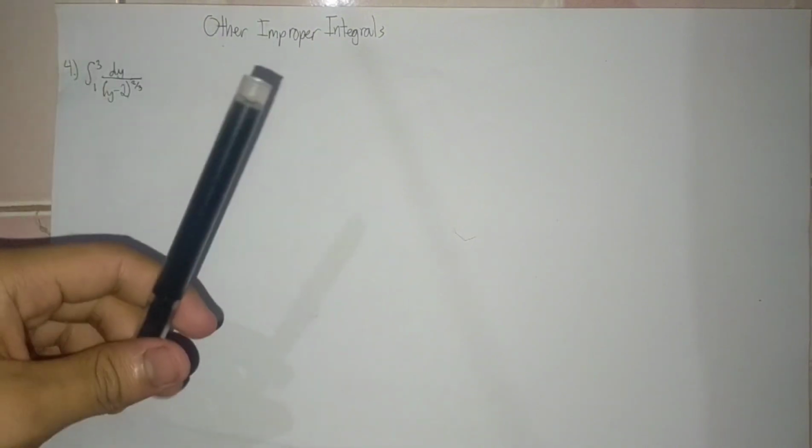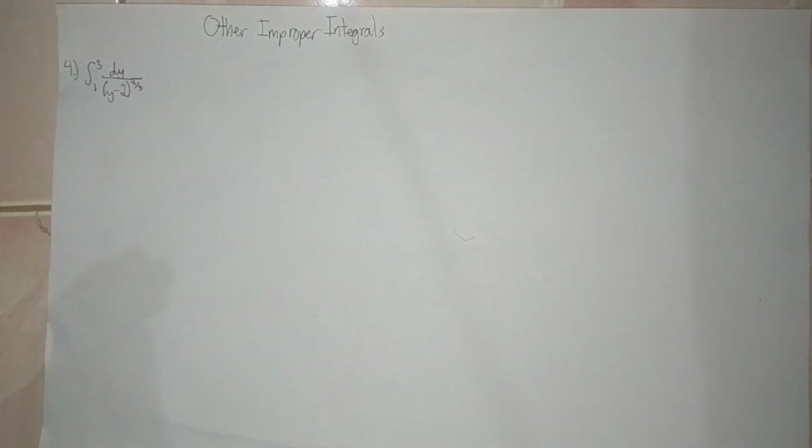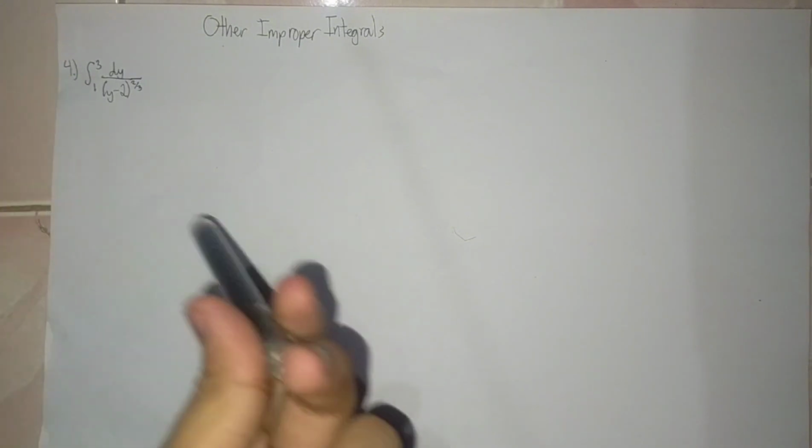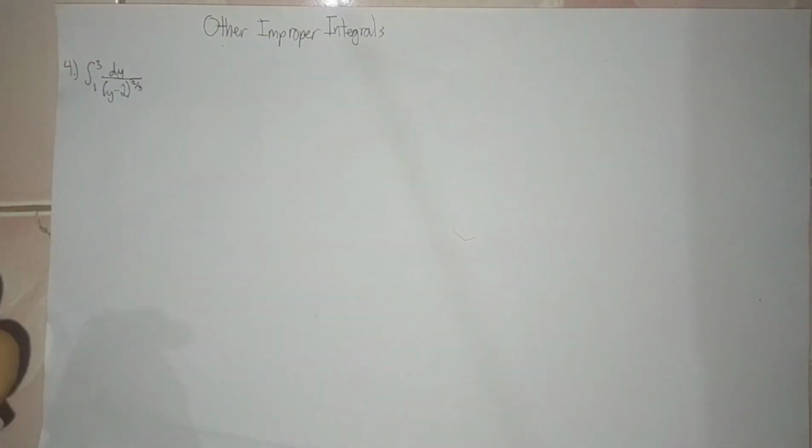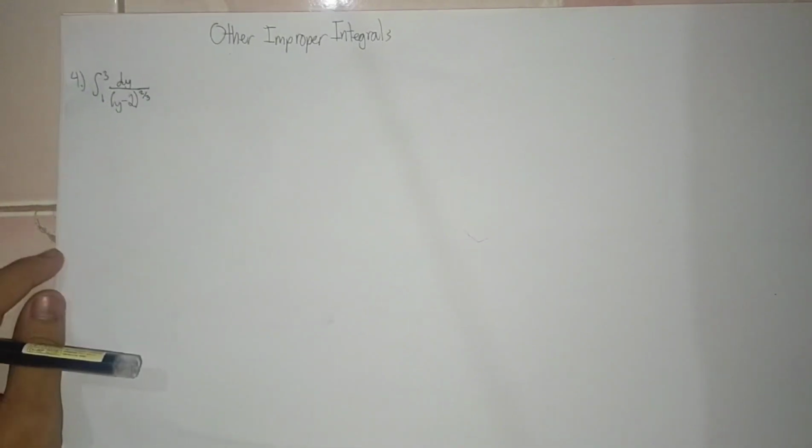Then in the previous topic, the improper integral, the critical value is the boundary of infinity, and here we're going to find which of the boundaries is going to make the integrand undefined.